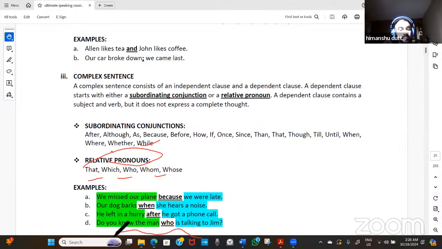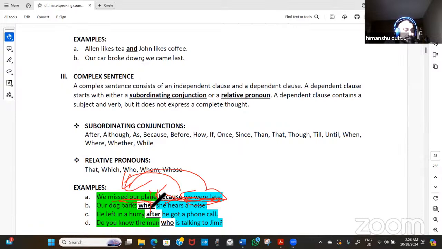It is a complex sentence. Do you know the man who is talking to Jim? In all these sentences, take "because we were late." If I say only that, it won't have its complete meaning until I say "we missed our plane." We missed our plane because we were late. Without "we missed our plane," it has no meaning. So it is dependent, because "because we were late" depends upon "we missed our plane."